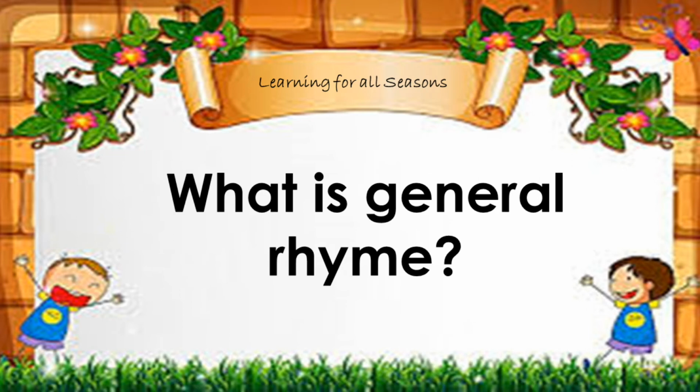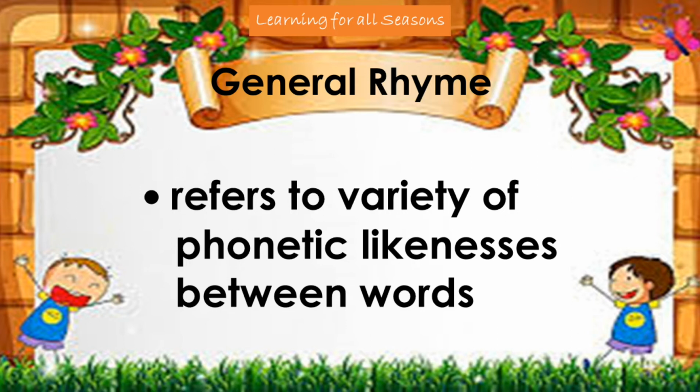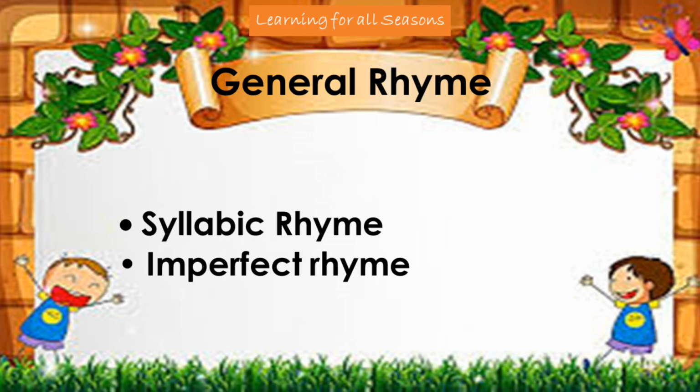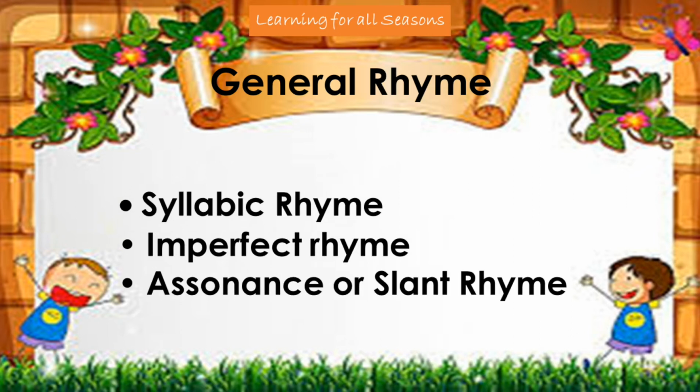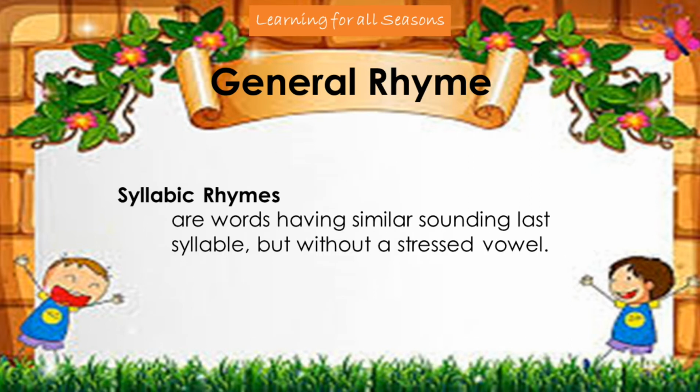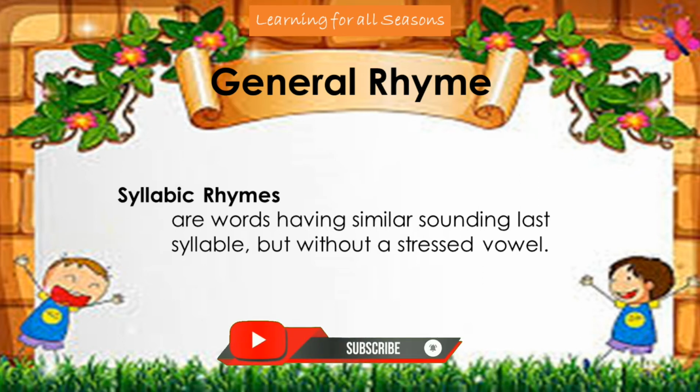What is general rhyme? The term general rhyme refers to a variety of phonetic likenesses between words. Here are the following examples of general rhymes: syllabic rhyme, imperfect rhyme, assonance or slant rhyme, consonance, alliteration or head rhyme. Syllabic rhymes are words having similar sounding last syllable but without a stressed vowel.